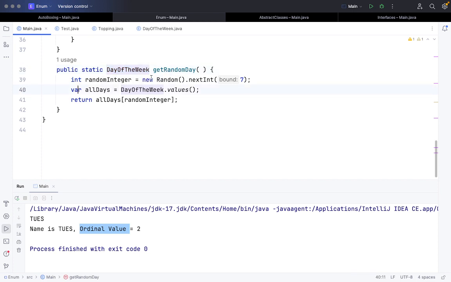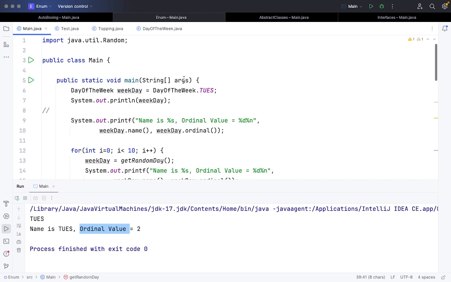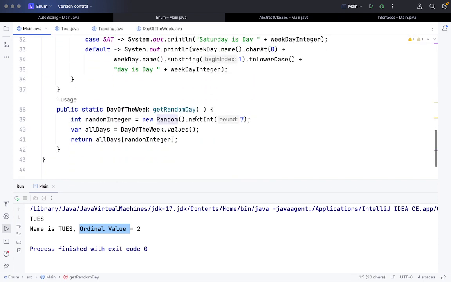Here we are using a Random class, which comes from java.util.Random. We pass that we want any number between 0 and 7, where 7 is not included. From that we get a random integer, so whenever we call this function it will create one random integer. Then using DayOfWeek.values, it will extract all the values and store them in allDays.